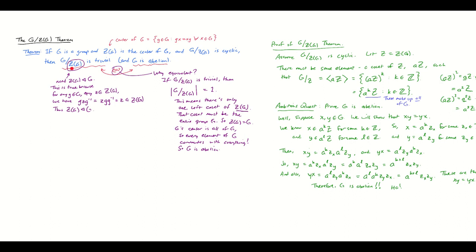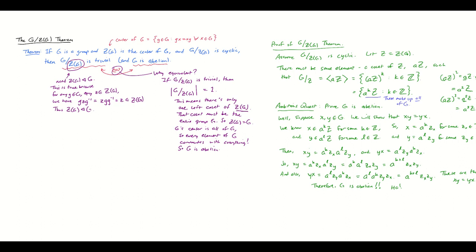But the reason I wanted to state the theorem this way is, now that I've got you interested in G mod Z of G and I'm talking about it being cyclic, I wanted to clarify that G mod Z of G couldn't be just any old cyclic group. It couldn't be Z mod P, for example. It ends up having to be trivial. I just feel like that's part of having a complete theorem statement, is you don't leave those possibilities out there in the ether that aren't actually possible. But really what we showed is that G is abelian, and that's the same as showing that G mod Z is trivial.